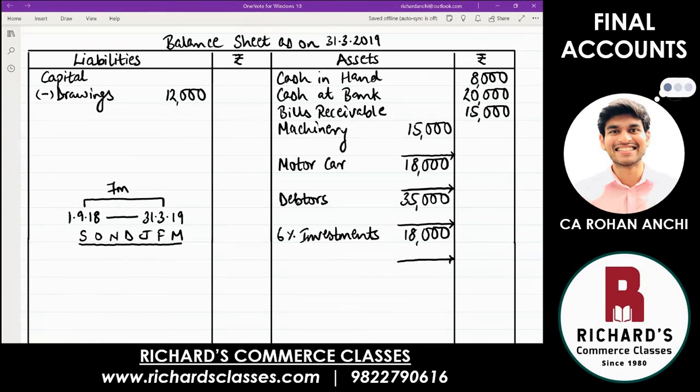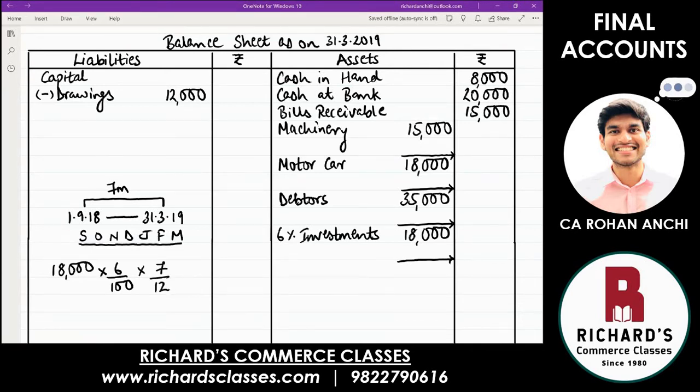Now, why do we need the period of 7 months? That is because we need to calculate interest on these investments. How do you calculate interest? Use the simple formula, what you had studied in school, of simple interest, which is PNR upon 100. You take your investments, they are of 18,000. You are going to receive interest at 6%, but not for the full year, only for 7 months. So 7 upon 12.